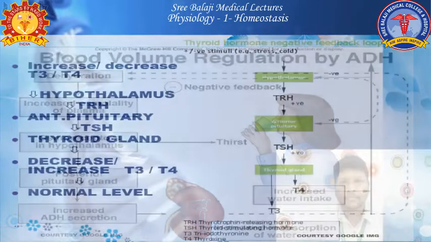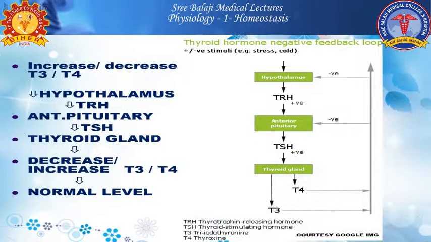So another important example of a negative feedback mechanism is thyroid hormone regulation. If there is an increase or decrease in the thyroid hormone level, that is T3 and T4, it sends signals to the hypothalamus. Whether it is an increase or decrease, it is going to get sensed by the hypothalamus, thereby producing the thyroid releasing hormone.